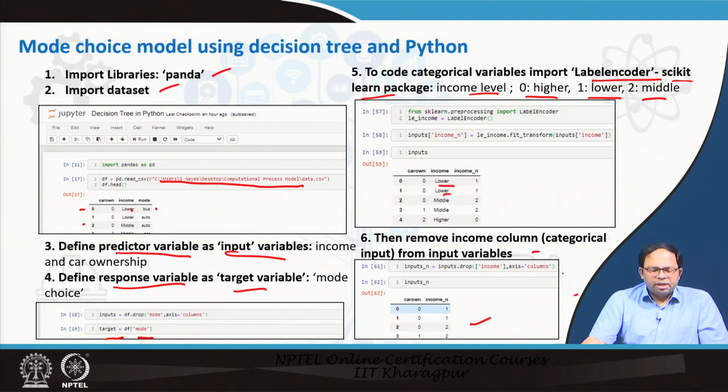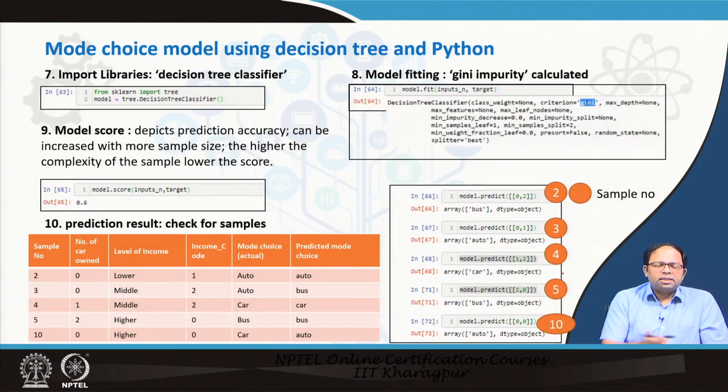Once we are ready with the data set, the next step is to call the decision tree classifier, tree.DecisionTreeClassifier, and we can also give the model fitting criteria. We can introduce many criteria. I am not discussing all of them, only you see that the Gini impurity is used for classification.